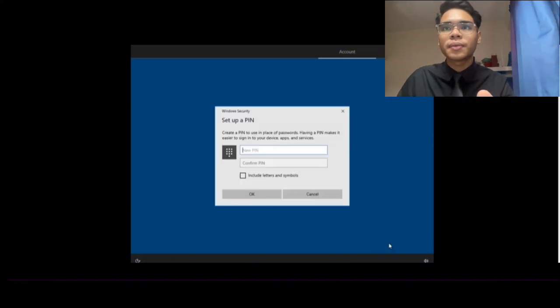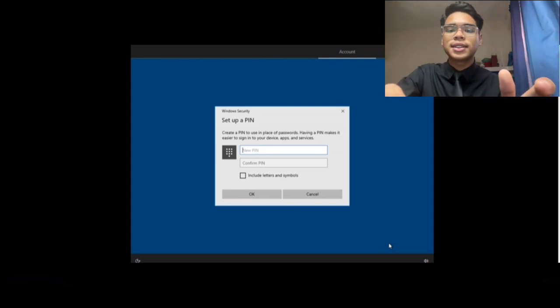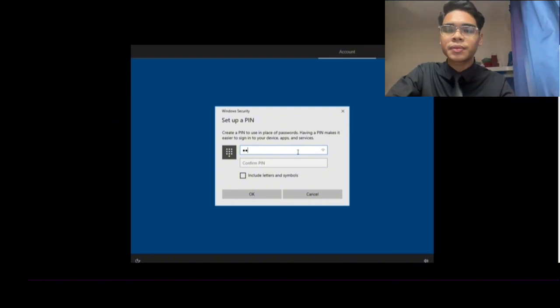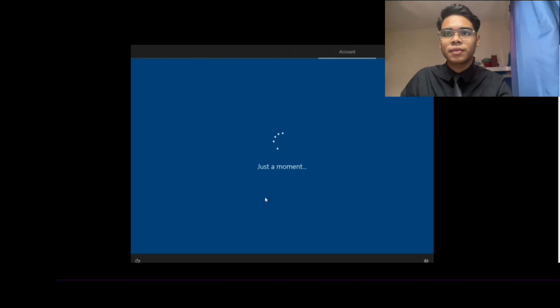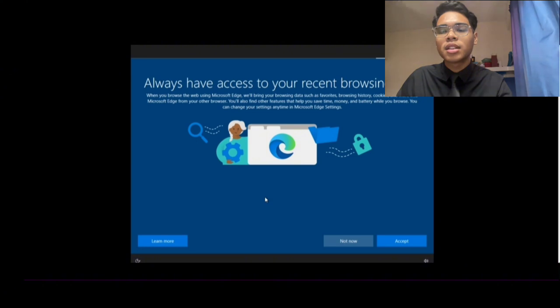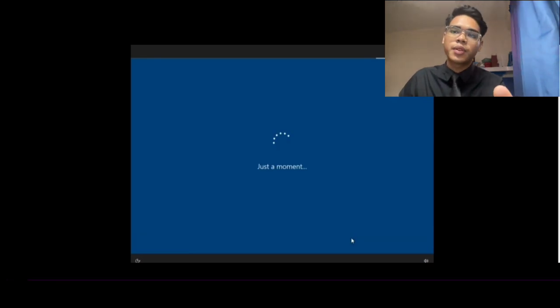Let's wait for the loading. Create a PIN. New PIN, we can set any PIN we want. Confirm PIN. And we click OK. Just wait for the loading. Now we choose not now. Can set up later. We wait for the loading.